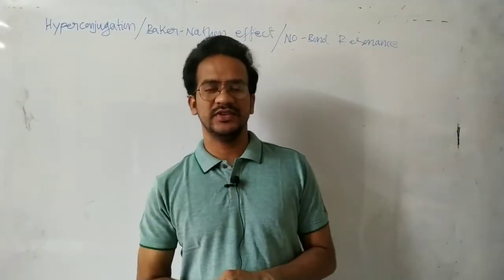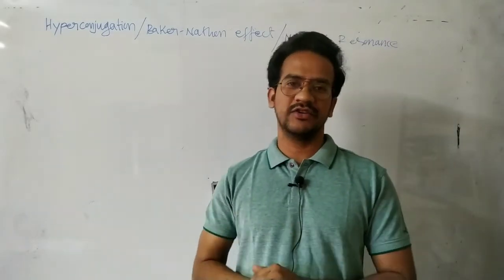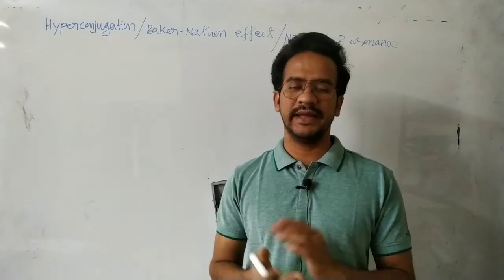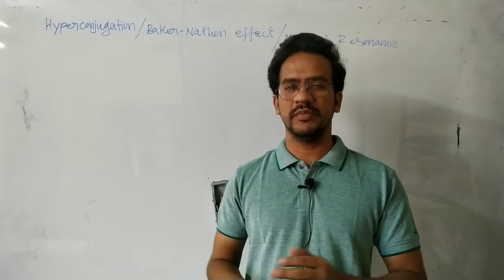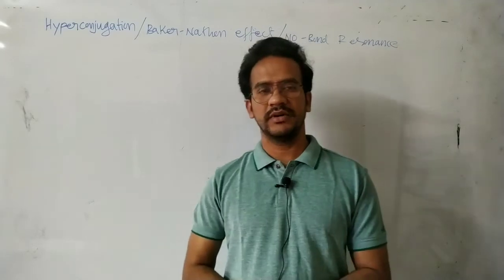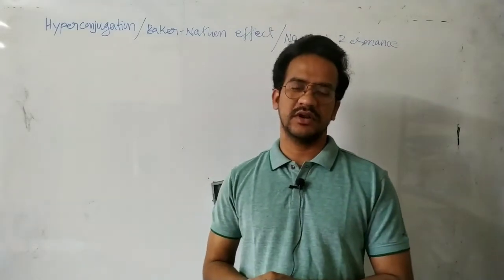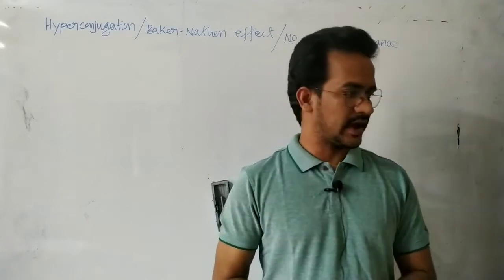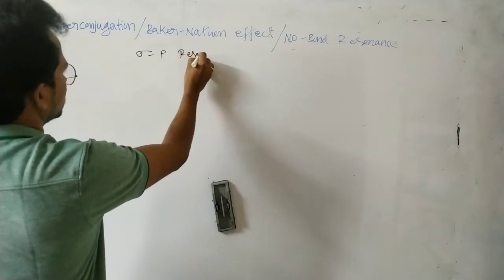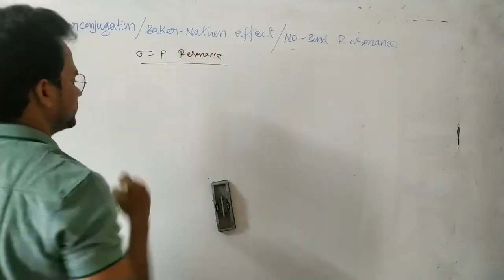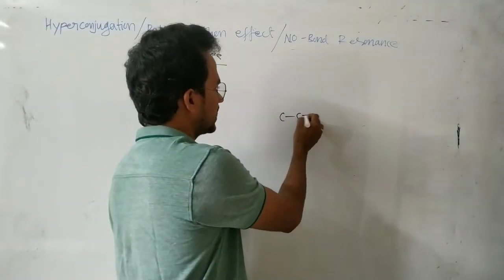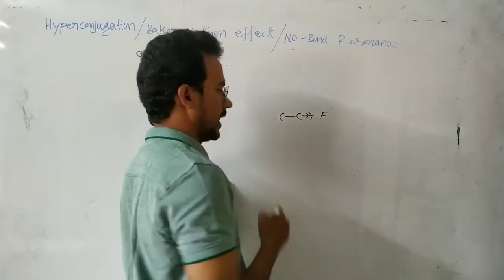Hello students, in this video let us discuss the third electronic effect, that is hyperconjugation. In previous videos we have finished the inductive effect, the resonance or mesomeric effect, and aromaticity. Hyperconjugation is also called the Baker-Nathan effect, or no bond resonance, and another name is sigma-p resonance.